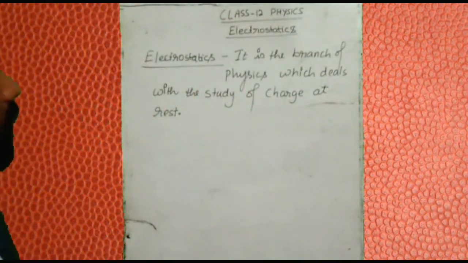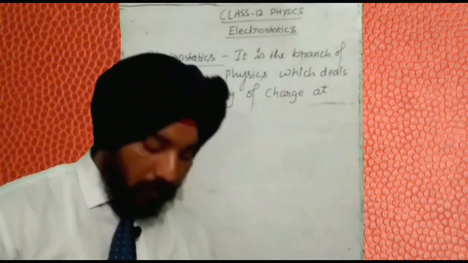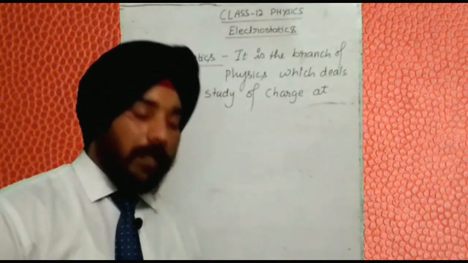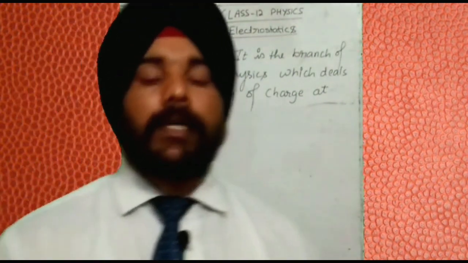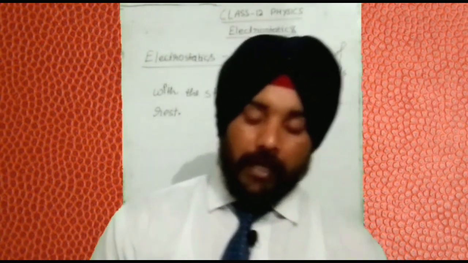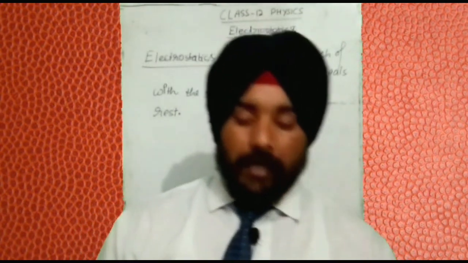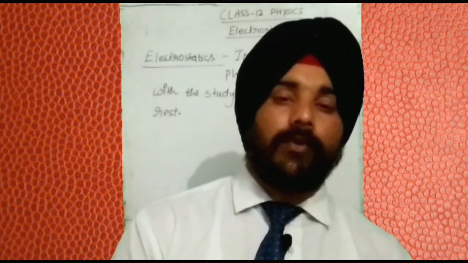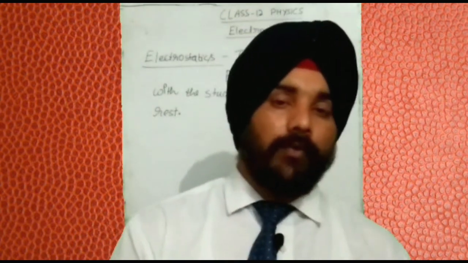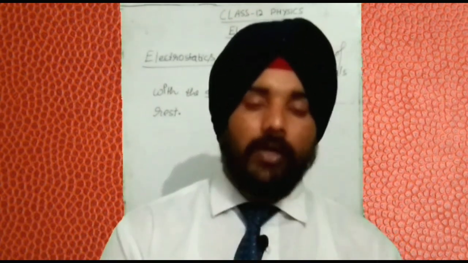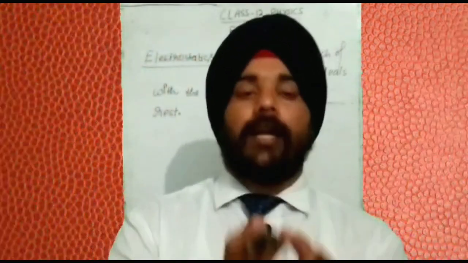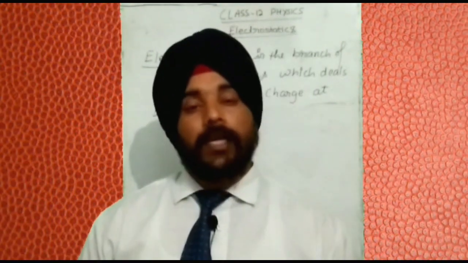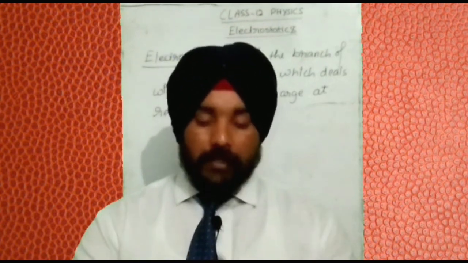In electrostatics, first we have to know what matter is made up of. Every matter is made up of atoms, everybody knows that. In an atom, protons and neutrons are present inside the nucleus, and electrons are revolving around the nucleus.